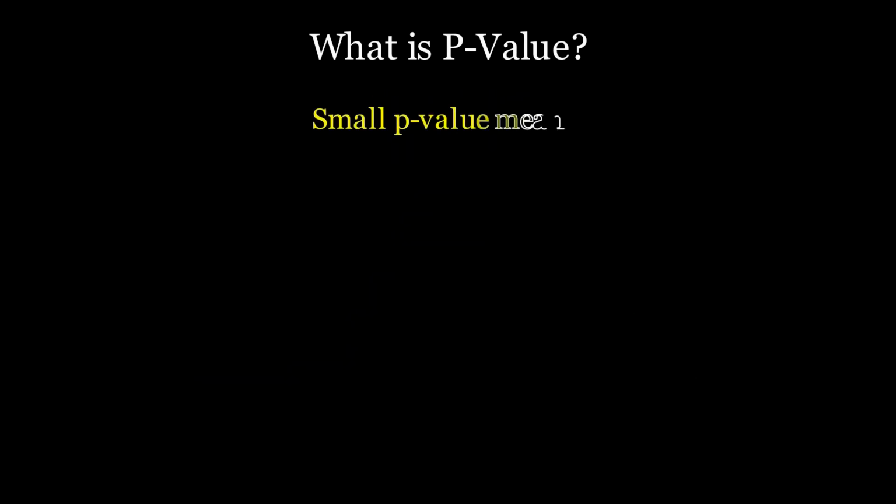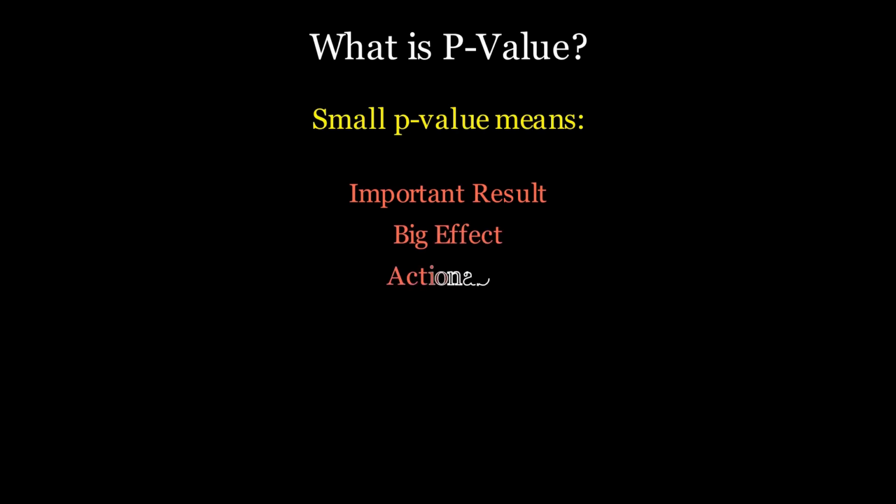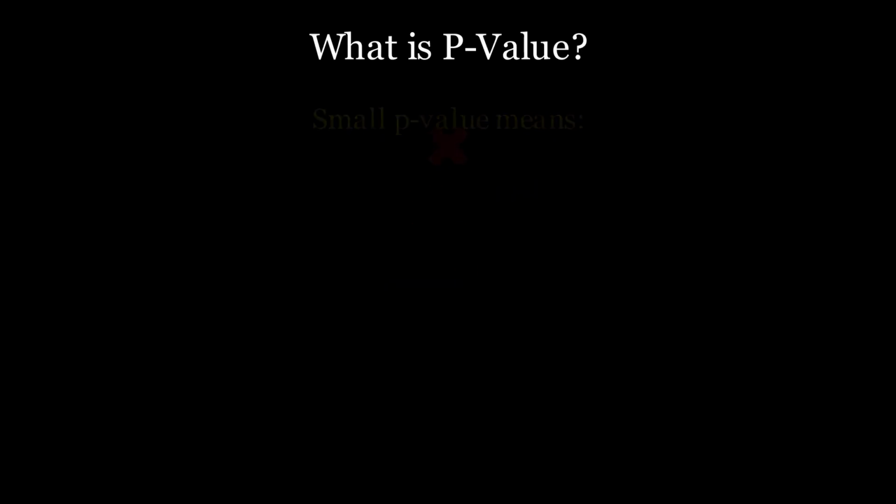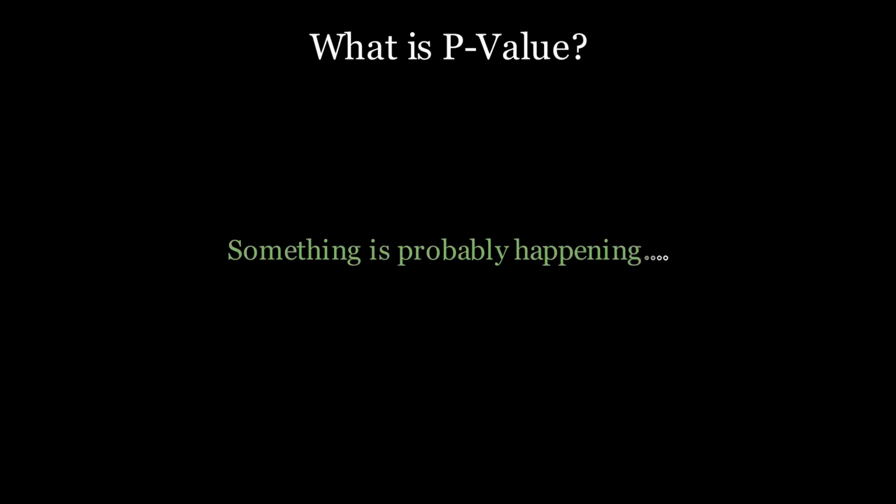But here's where most people go wrong. They assume a small p-value means the result is important, the effect is large, the decision is obvious. But actually, none of this is true. A p-value does not tell you how big the effect is, whether it is useful, or whether you should act on it. It only tells you something is probably happening.